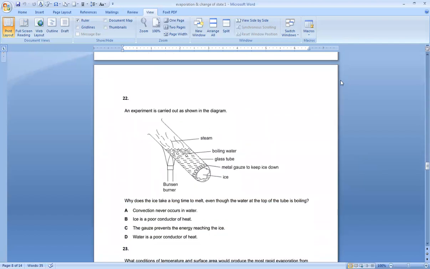Number 22, an experiment is carried out as shown in the diagram. One burner is supplying heat near the surface and the ice is kept at the bottom. Why does the ice take a long time to melt even though the water at the top of the tube is boiling? Because liquids are bad conductors, the heat does not reach the ice. Option D, water is a poor conductor of heat.